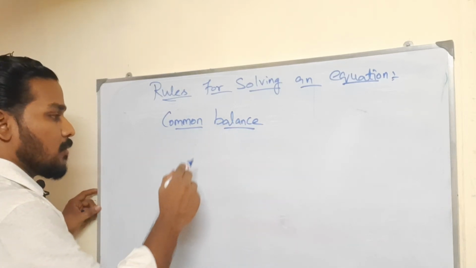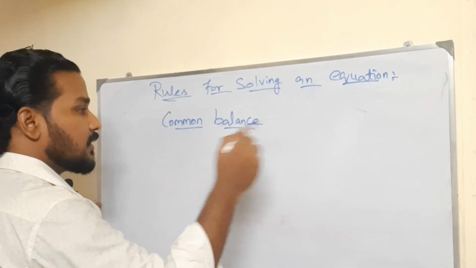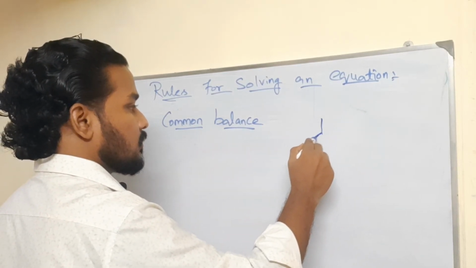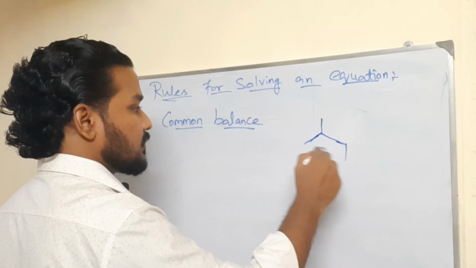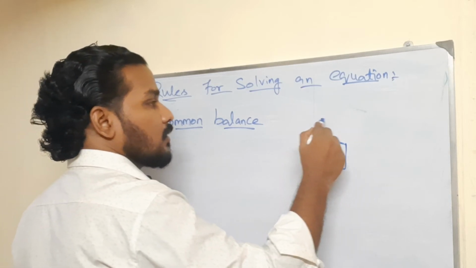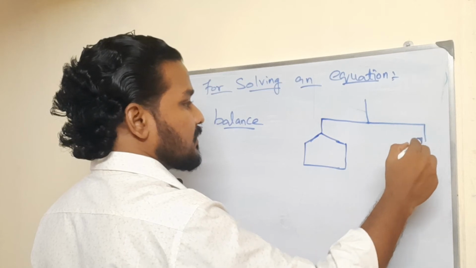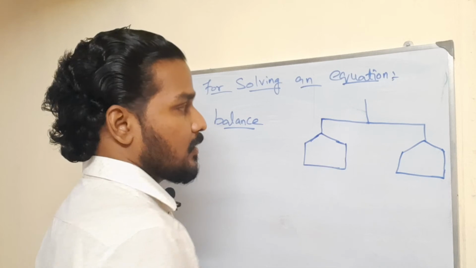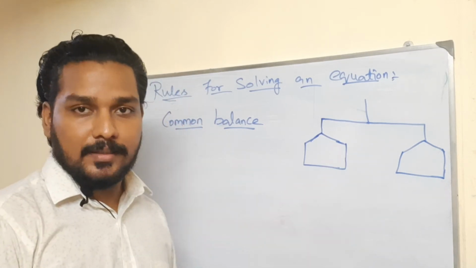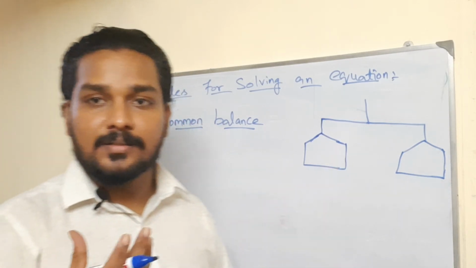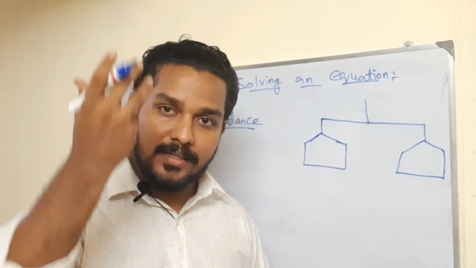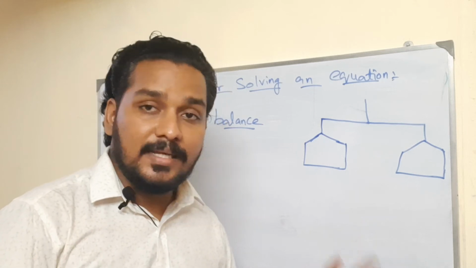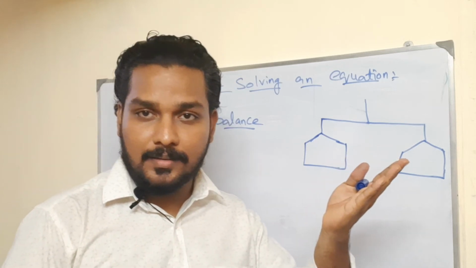You have a common balance. Here, what they are saying, in this common balance, what is actually a common balance? For example, if you are doing the measurement, the one with more mass, more weight, will go down, and the one with less weight will come up.